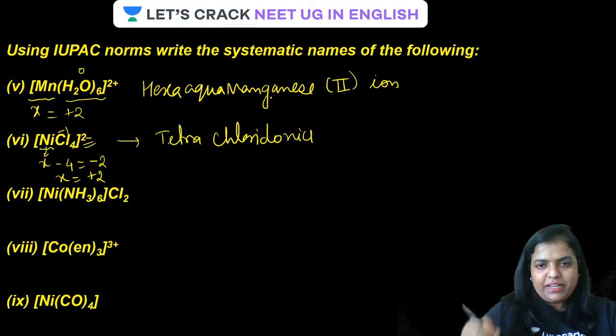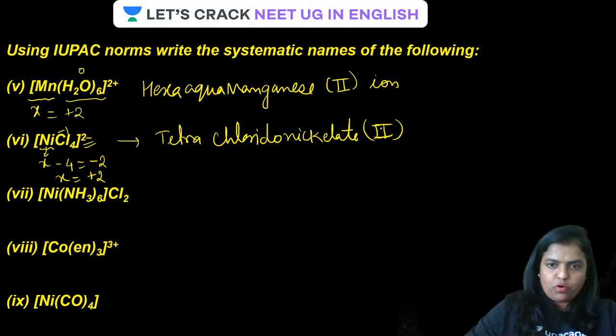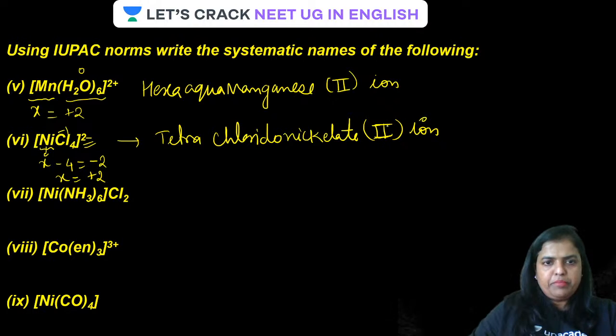Yes, well done, beta. Then, guys, nickelate. Inside the bracket, Roman numeral II for the +2 charge, and then the ending ate. I'm repeating, tetrachloridonickelate(II) ion. Clear? Clear, guys?